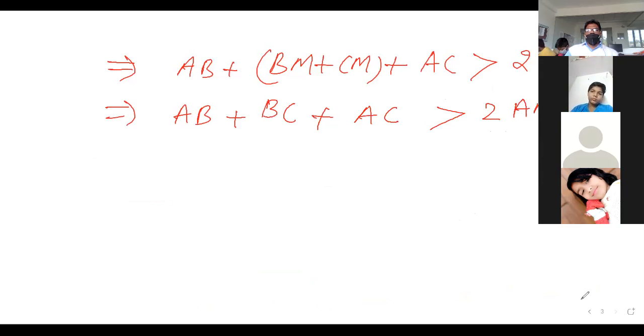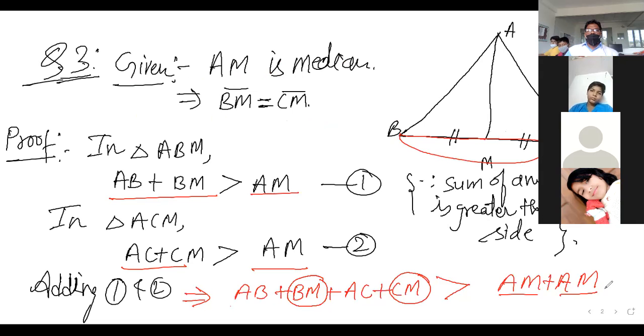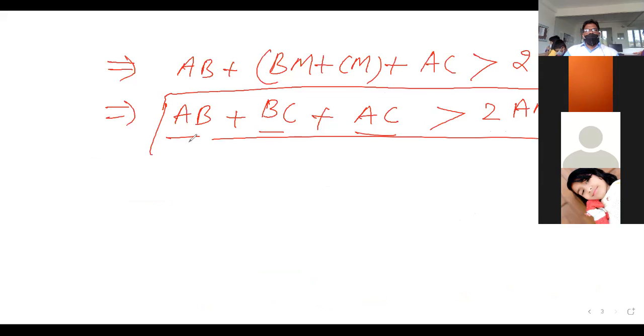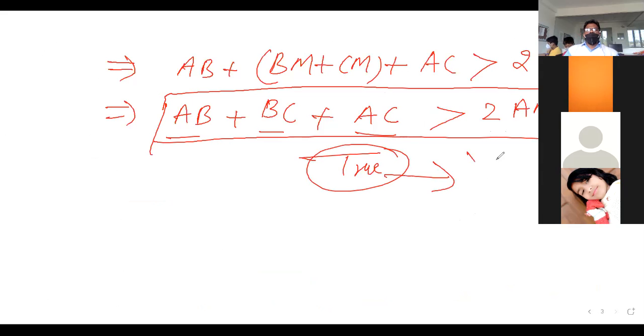Now look at the question. I have solved. AB plus BC plus AC, means sum of all three sides, is greater than 2 times AM. That means this statement is correct, true. Okay, that means we can say that yes, it is possible. The question asks whether AB plus BC plus CA is greater than 2 times AM. Yes, so yes, here it is possible. Okay.